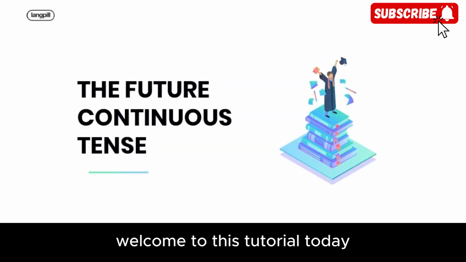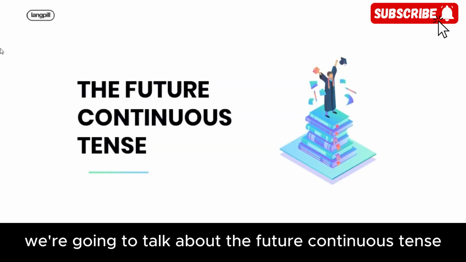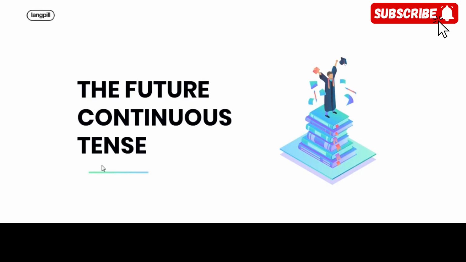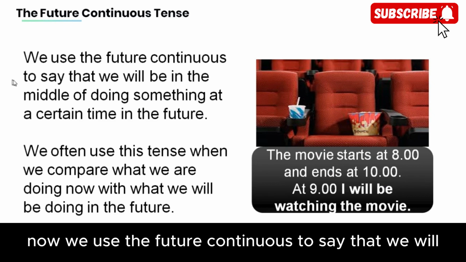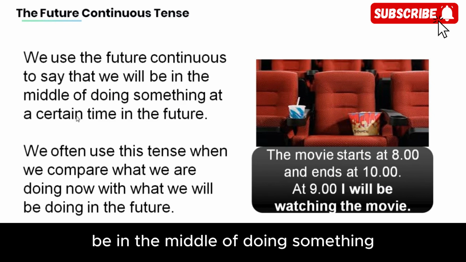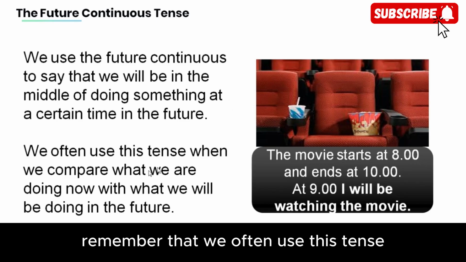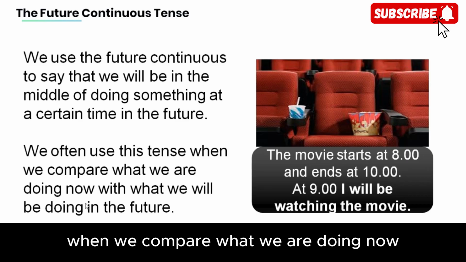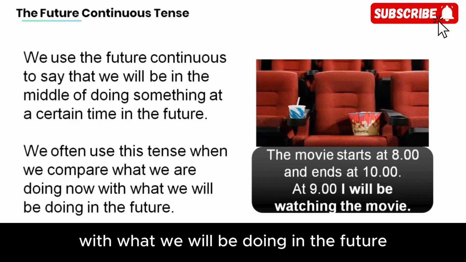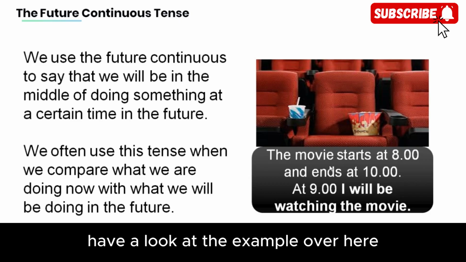Welcome to this tutorial. Today, we're going to talk about the future continuous tense. Let's get started. Now we use the future continuous to say that we will be in the middle of doing something at a certain time in the future. Remember that we often use this tense when we compare what we are doing now with what we will be doing in the future. Have a look at the example over here.